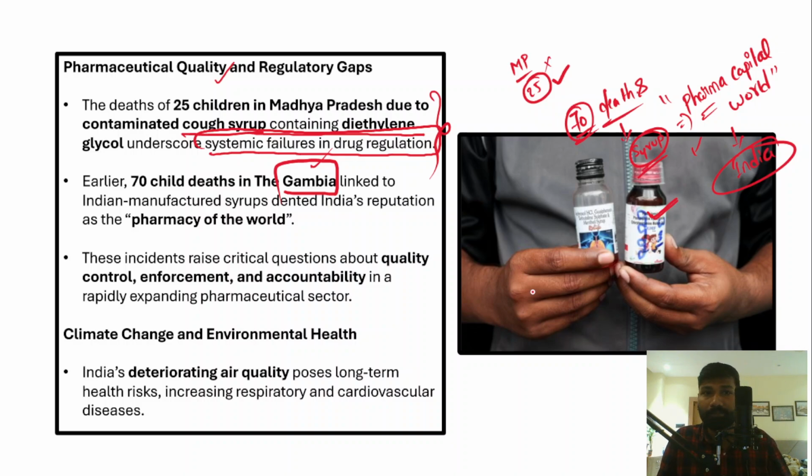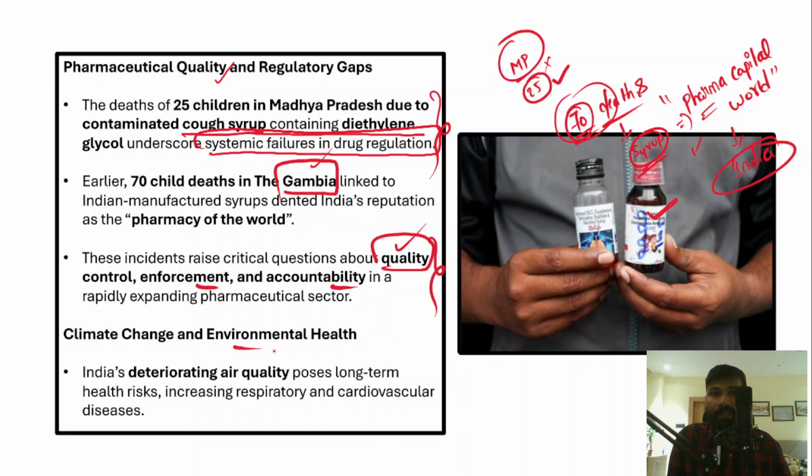an Indian company. And in fact, these instances, whether in India or in Africa, raise critical questions about the quality control, enforcement, regulation, and accountability of the pharmaceutical industry. Because in India, the pharmaceutical sector has been rapidly expanding, right? In the western part of India, Maharashtra, Karnataka, Tamil Nadu, Andhra Pradesh, Telangana, there are n number of pharmaceutical industries. So it has been expanding at a very fast pace. But the problem is that there is poor quality, contamination, and lack of regulation and accountability in the pharmaceutical sector.